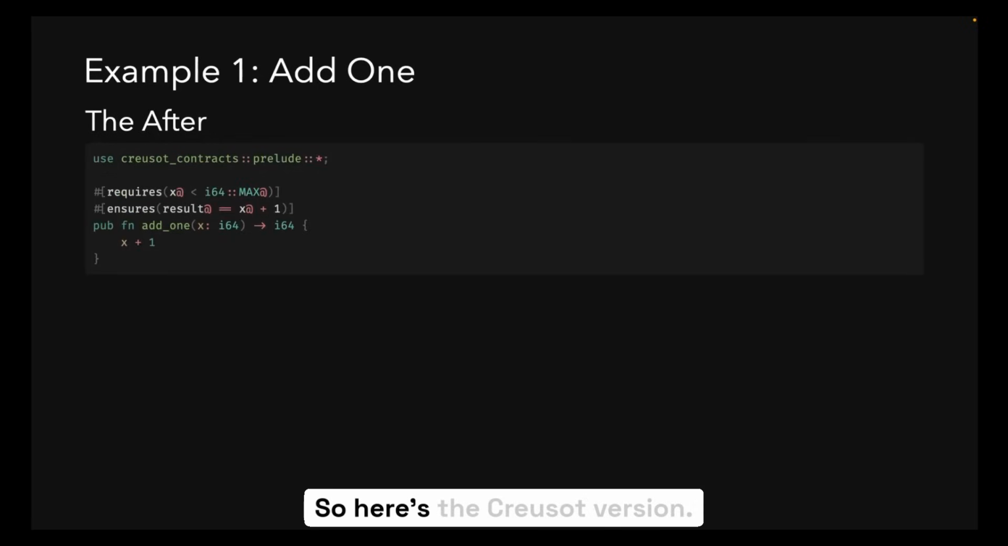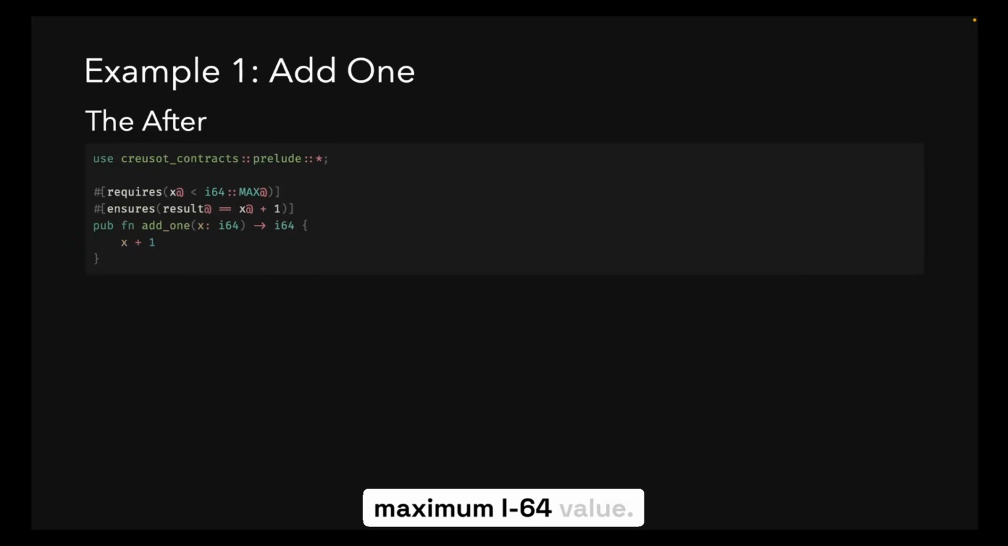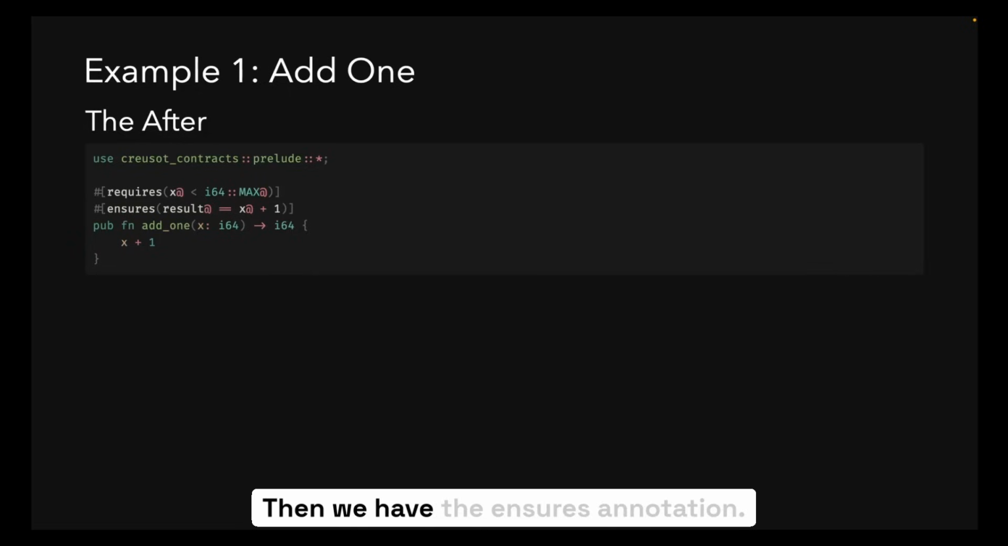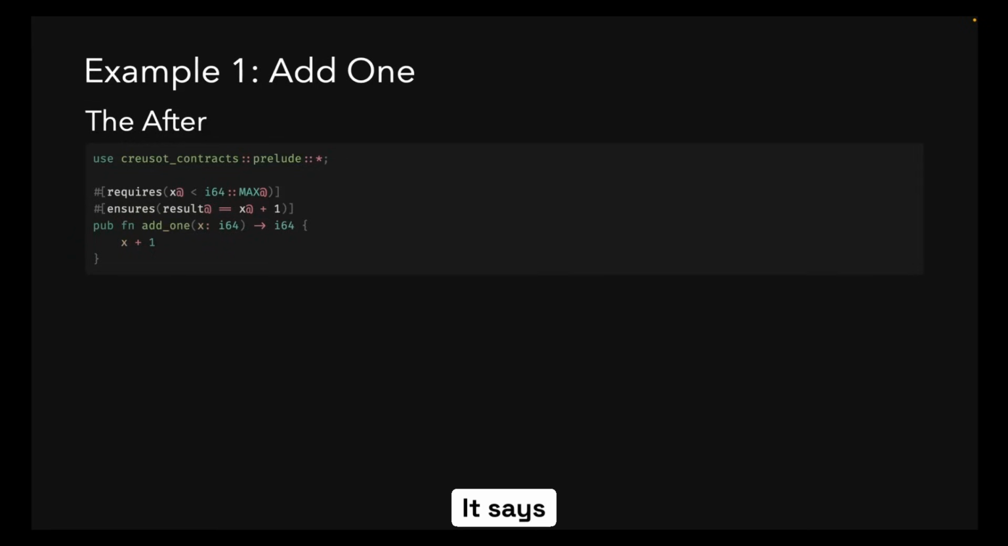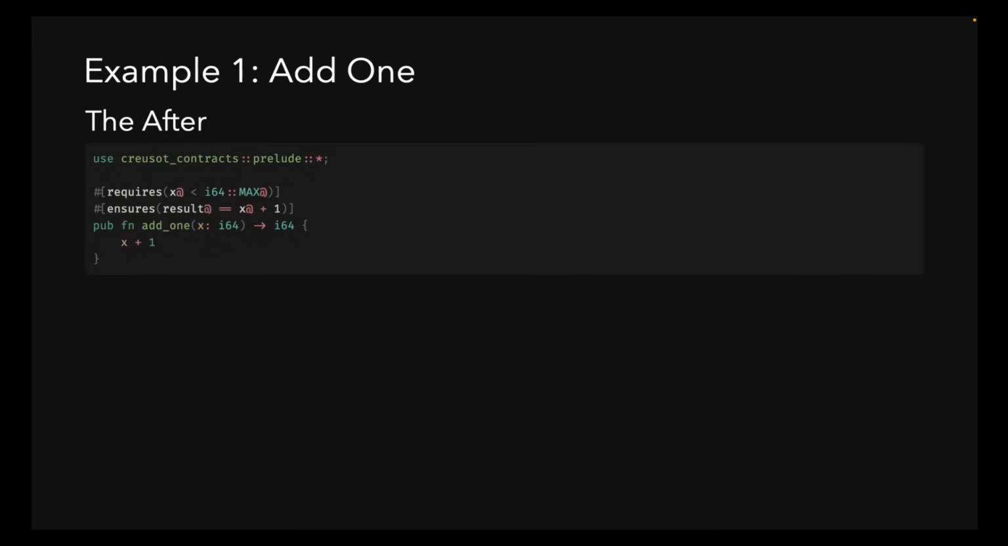So here's the Creusot version. It adds just 2 lines. That's it. Requires says x must not be max. And by max here, we are referring to the maximum i64 value. And so that's the precondition. Then we have the ensures annotation. It says we need the result to be exactly the input plus 1.